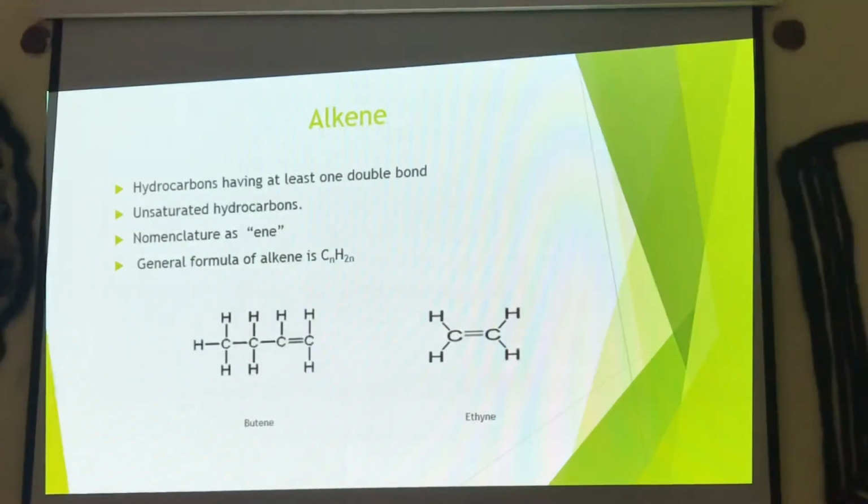Alkenes are hydrocarbons with a double bond. In the previous topic we learned about alkane with a single bond, but these have double bonds between two carbon atoms. In the previous one we can only find carbon atoms with single bonds; it's called alkane. The formula for the last one was CnH2n+2, but here it is CnH2n. There is nothing called methene here. It starts from the second carbon, which is ethene, E-T-H-E-N-E. If there are 3, it will be propene. If there are 4, it will be butene respectively.